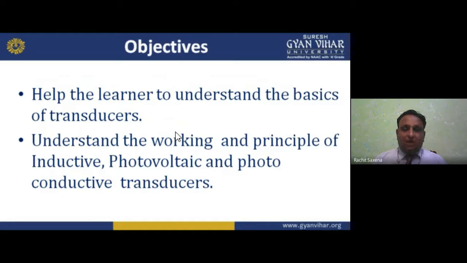Now the main thing which I want to tell you in this lecture is to understand the working and principle of inductive, photovoltaic, and photoconductive transducers. A transducer is an element converting one form of energy to another.